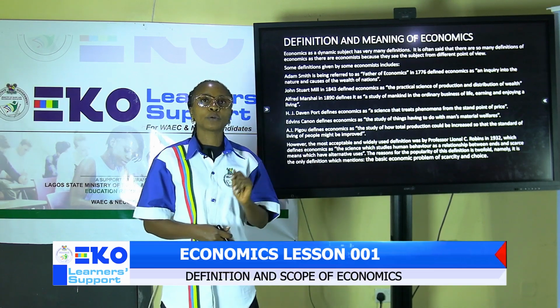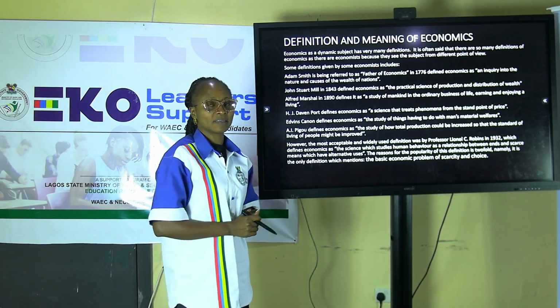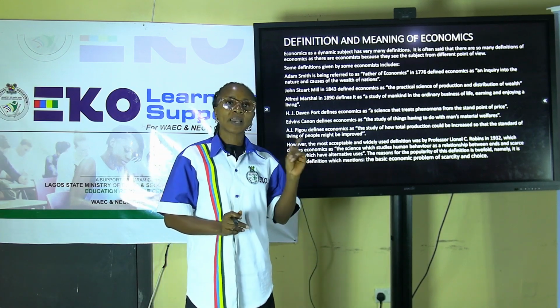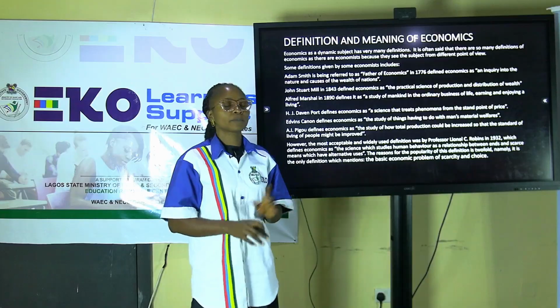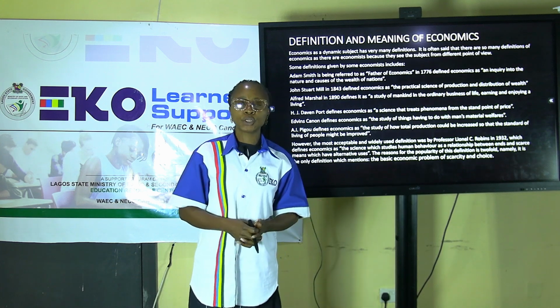First of all, we are going to look at Adam Smith. We see Adam Smith as the father of economics. He defined economics in his book, titled Wealth of Nations, as an inquiry into the nature and causes of the wealth of nations. Also, we look at John Mill, who looked at economics as the science of production, distribution, and wealth of nations as well.